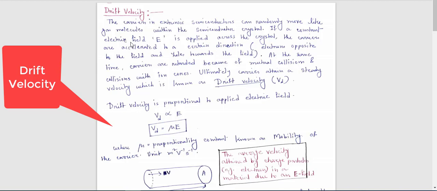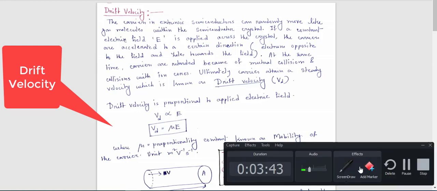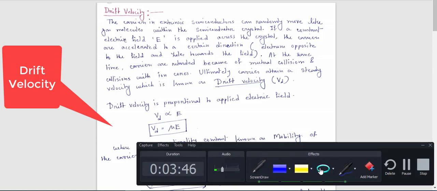If you are asked what mobility is, your answer will be: mobility mu is equal to drift velocity divided by applied electric field. That denotes the mobility of the carrier.